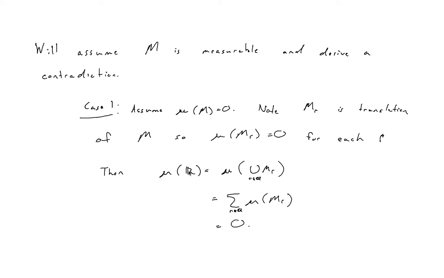So we have R equals the union of M_R's. So the measure of R should be equal to the measure of the union of the M_R's, right?